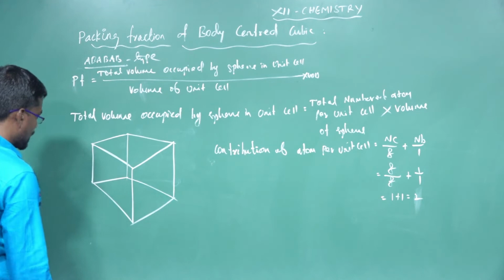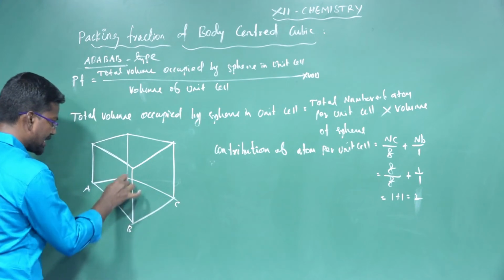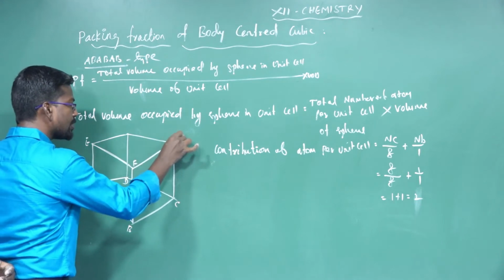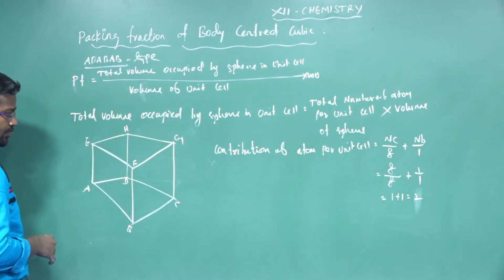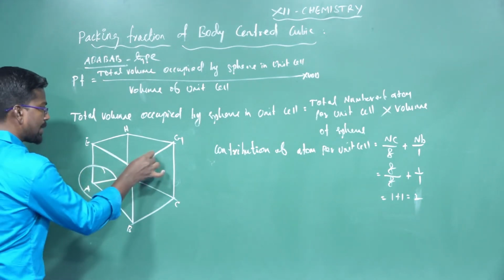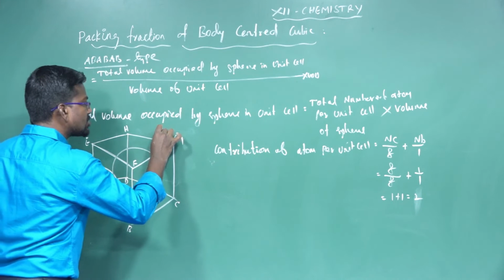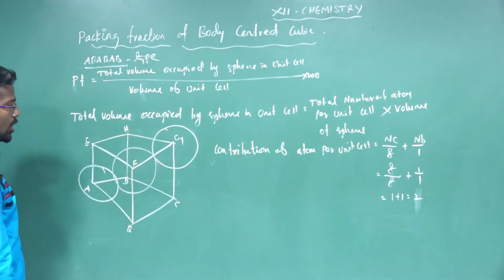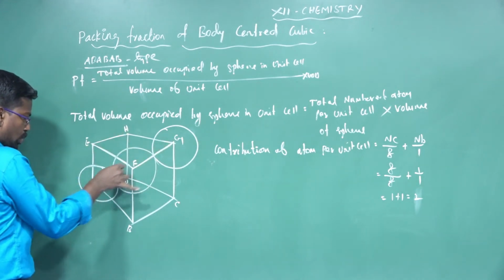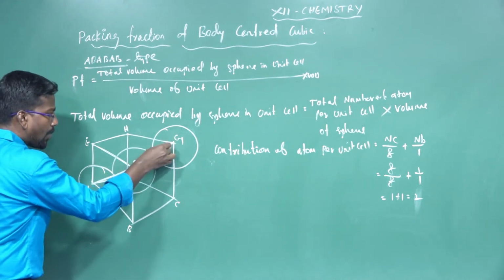In the cubic system, the corners can be labeled A, B, C, D, then E, F, G, H. One atom is present at one corner, another atom is present at the center of the body, and the third atom is present at the next corner. So how many spheres are arranged along one body diagonal? 1, 2, 3 spheres. Totally 3 spheres are there in the body diagonal.